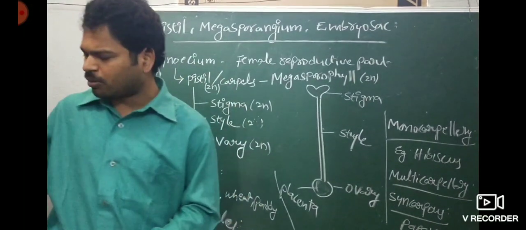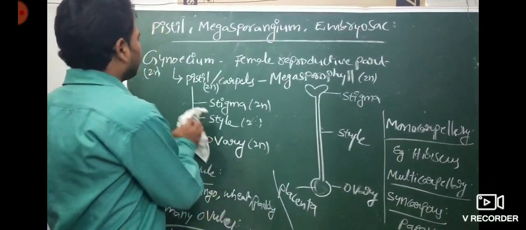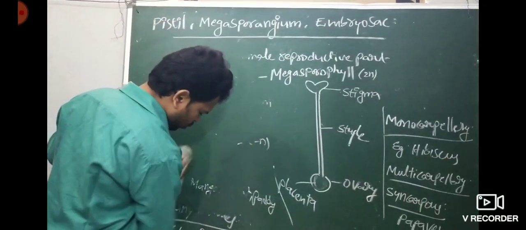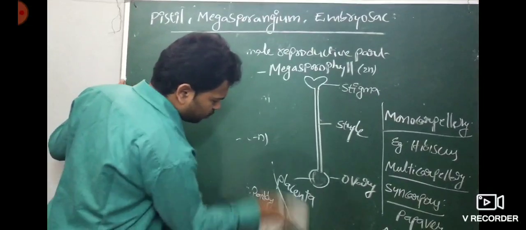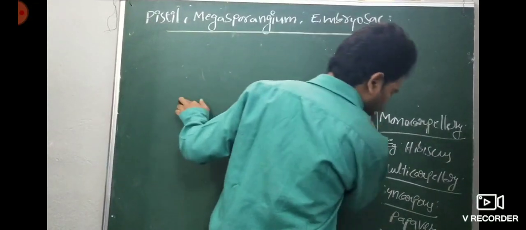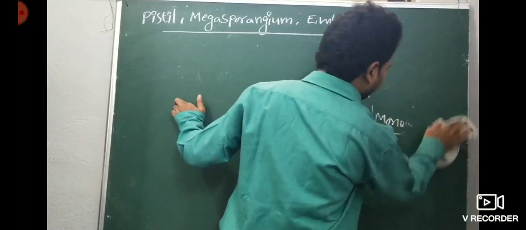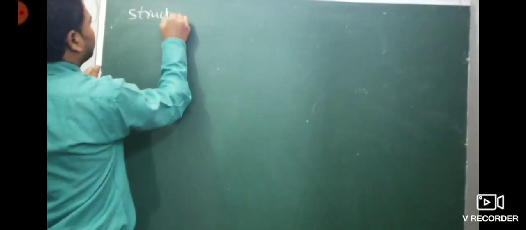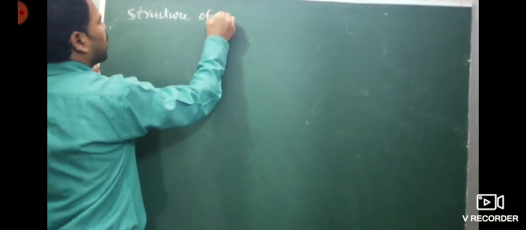Now we are going to explain the megasporangium or ovule. The structure of the megasporangium or ovule is very important for 5 mark questions, theory, and even NEET or CET. Structure of megasporangium.